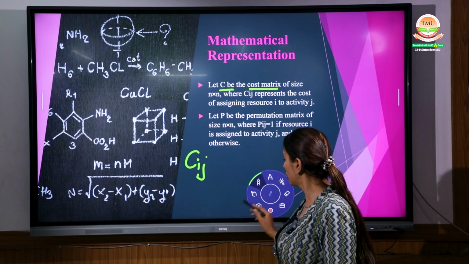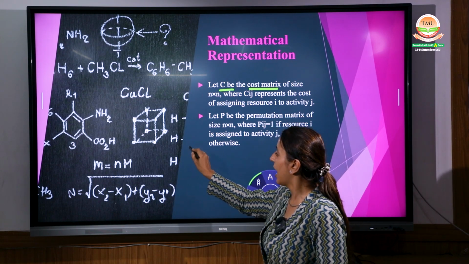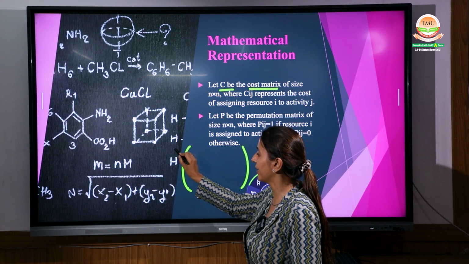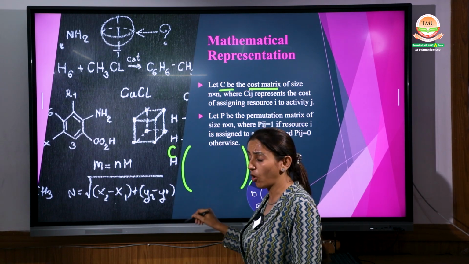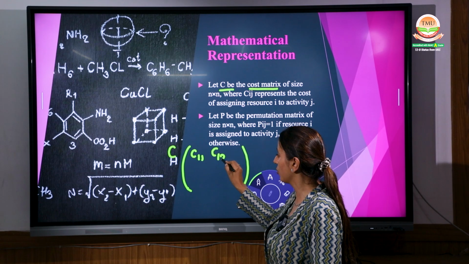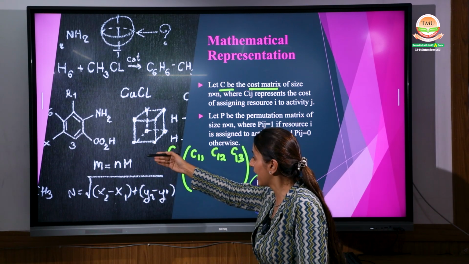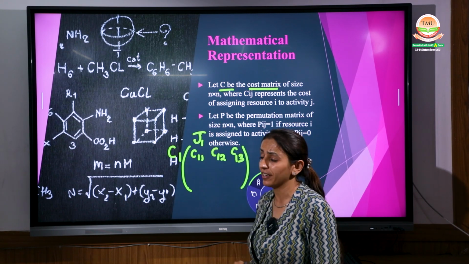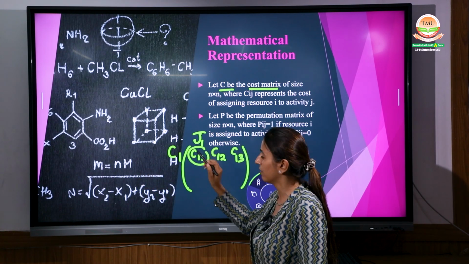If you do not know, then I am just showing you one figure so that it can be clear to you. For example, over here, I am making this matrix, right? Please ask me if you have any problem. If I am writing over here C, you all know this is rows and this is columns. Then this cell will be C11, right? This will be C12, right? And this is C13. That means you are changing the column and the row stays the same. Here, for example, j1, this is c1, right? So that means the cost for c1 and j1 will be C11, right?